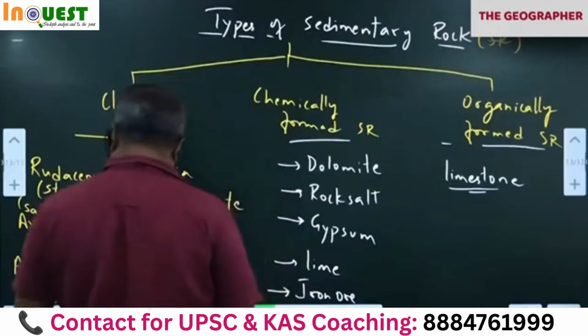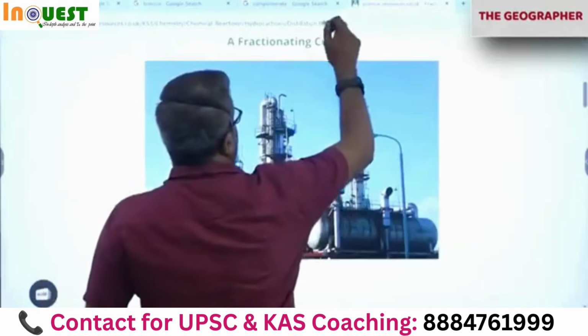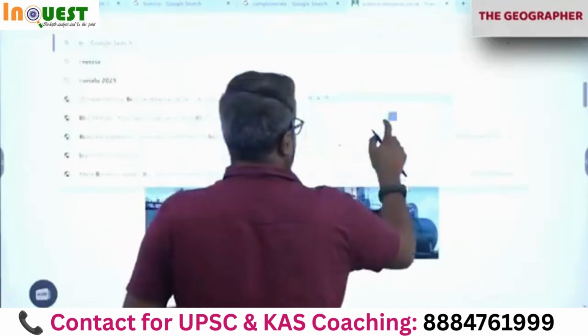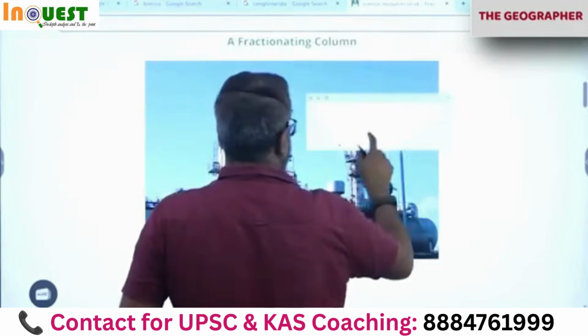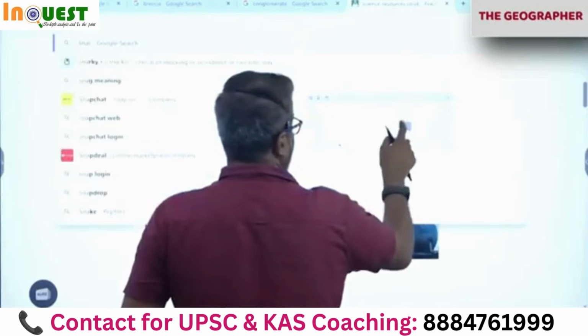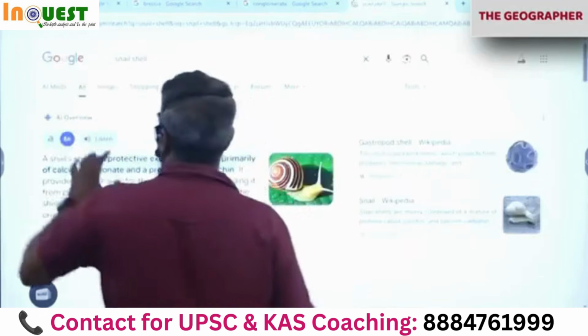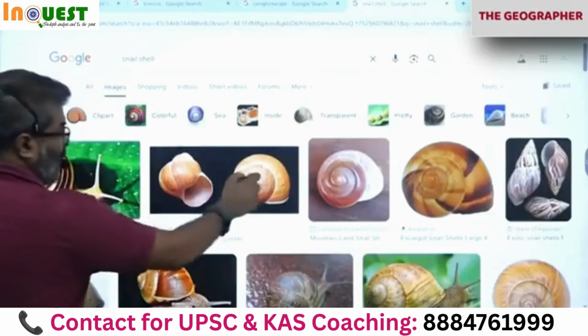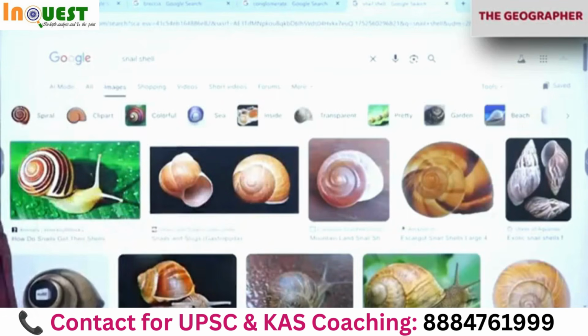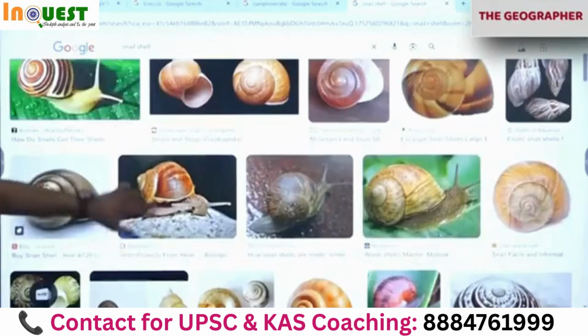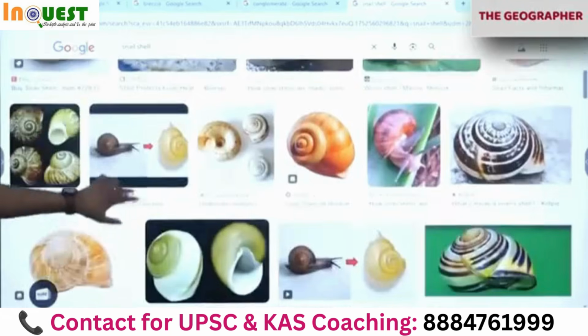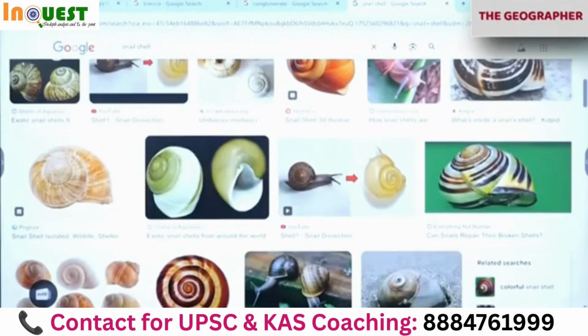I'll show you the photo quickly. We'll see snail shell. These kind of shells you have seen, snail, slugs, bivalves. All these different types. This is nothing but calcium carbonate secreted by the organisms.